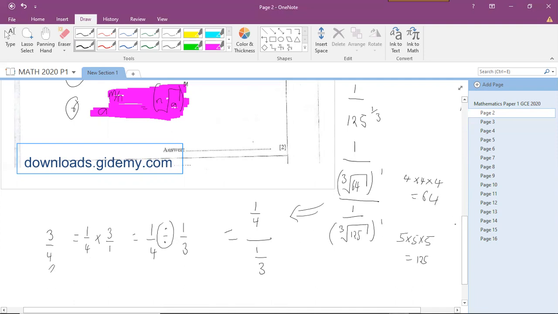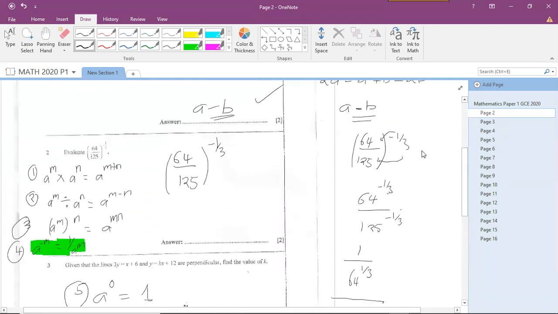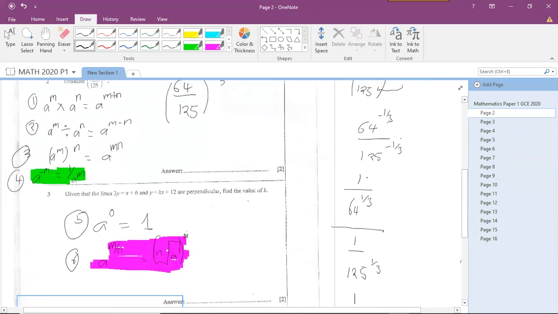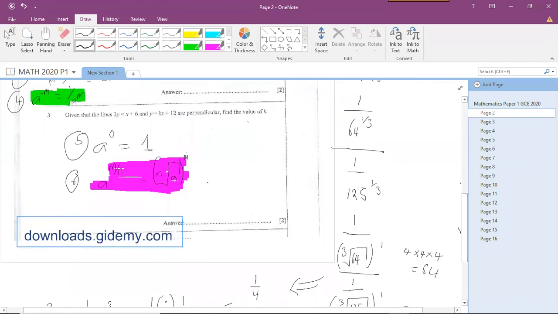So we've used certain rules of indices to answer this question. How have we answered it? Step 1, we expand. This goes to the power, that goes to the power. It becomes 64 to the power negative 1 over 3 over 125 to the power negative 1 over 3. We convert them into a positive index by making them fractions over 1. So 1 over 64 to the power 1 over 3 divided by 1 over 125 to the power 1 over 3. Then we use the doctor rule. The denominator becomes the root, and the numerator becomes the power.